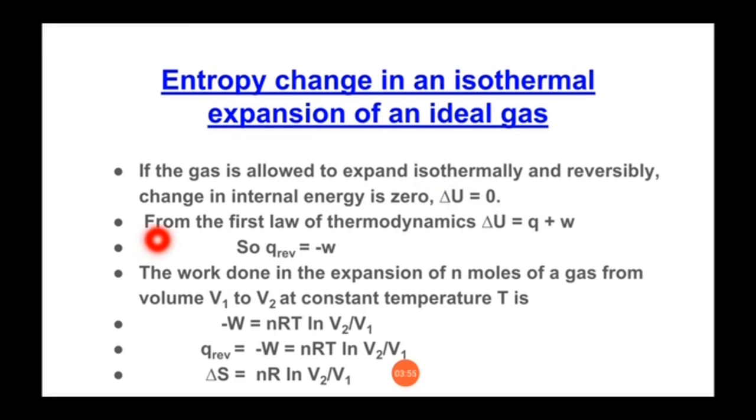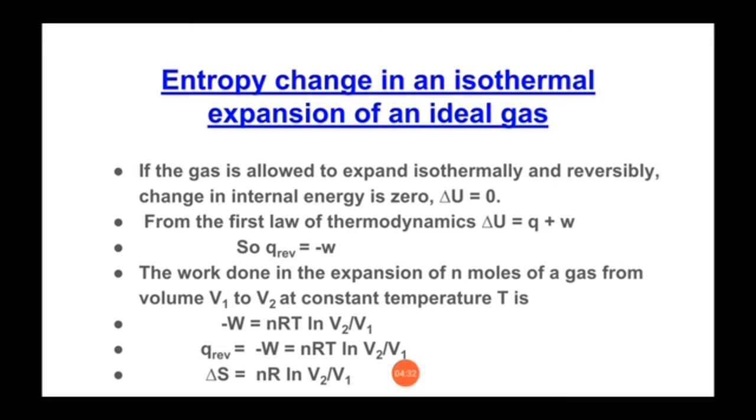And we know from the first law of thermodynamics, the mathematical expression is delta U is equal to Q plus W. Now if we substitute delta U equal to 0, then Q will be equal to minus W. And we know that the work done in the expansion of n moles of a gas from volume V1 to V2 at constant temperature is minus W equals nRT ln V2 by V1.